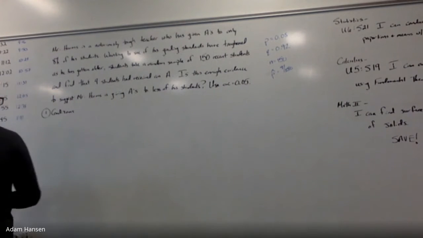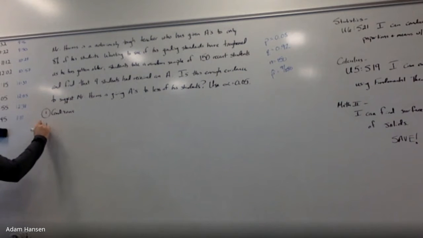Let's check some conditions here. Was this a random sample? Yes. Is 150 students less than 10% of all his students? Yes. Let's assume that he's been teaching for several years. He probably has about 120 students every year, so 150 would probably be less than 10% of all the students he's had in his career.